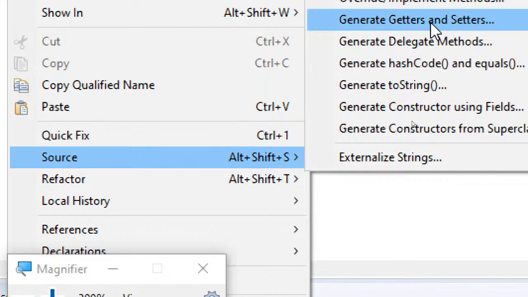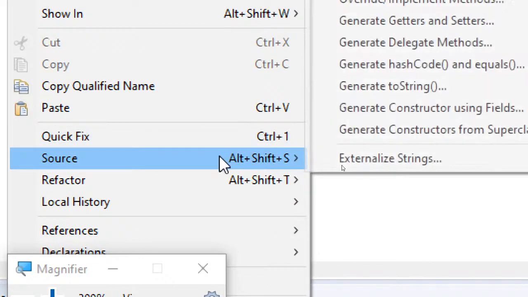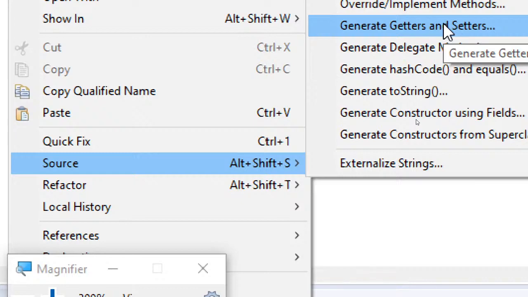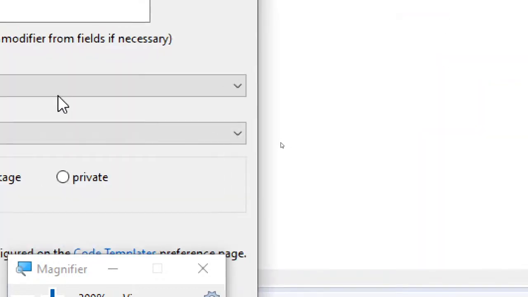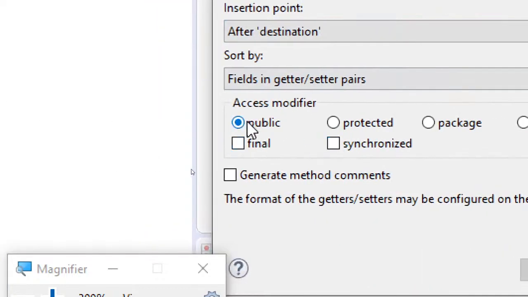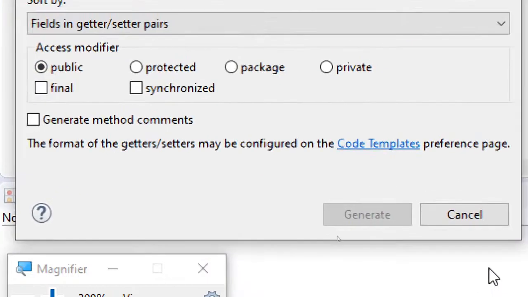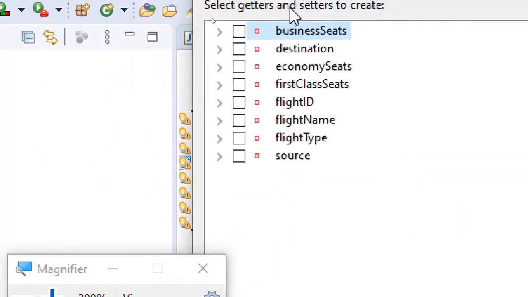You go to the IDE, right click in that particular bean class, go to source, and there you can find generate getters and setters. Click it, and here you can see access modifier public, keep it public, and then select which of the variables you want to generate these getter and setter methods for. In my project, I require these methods for all the variables.